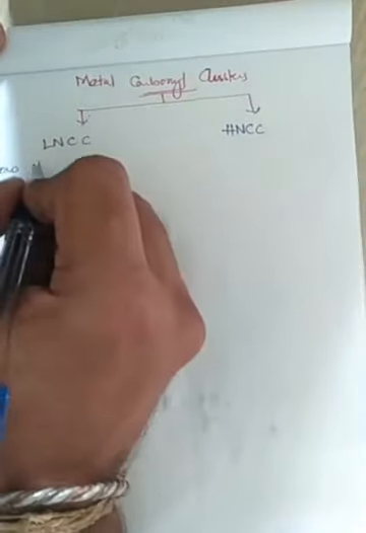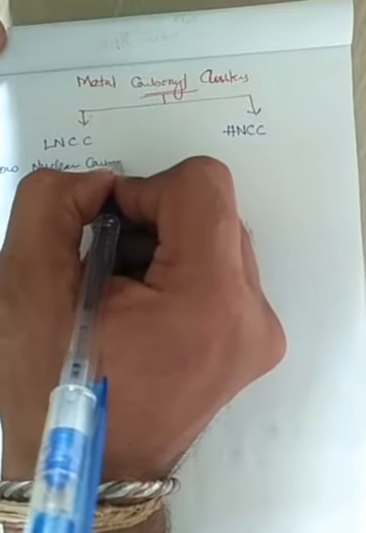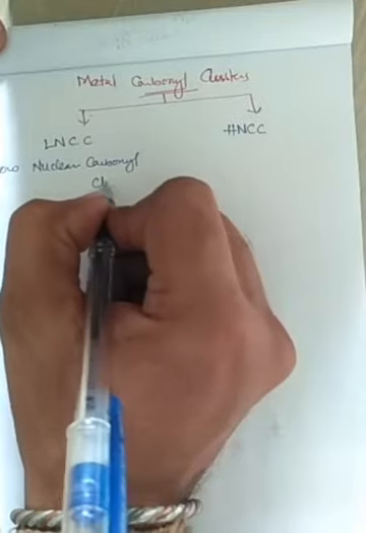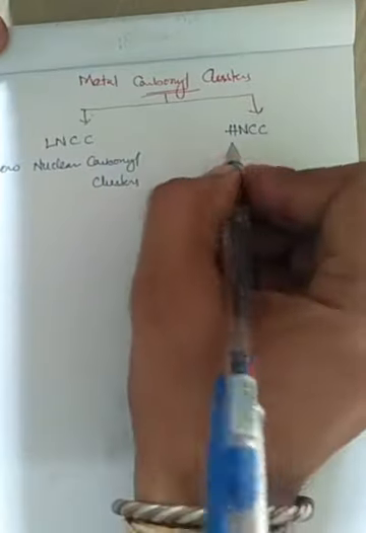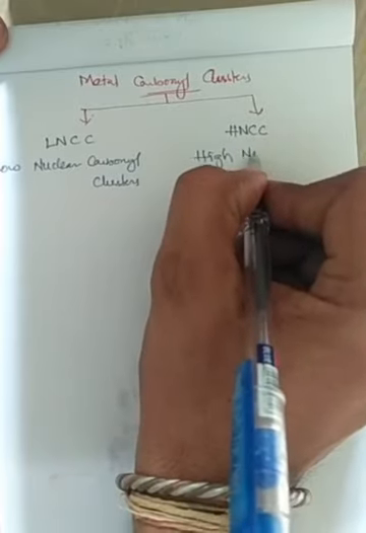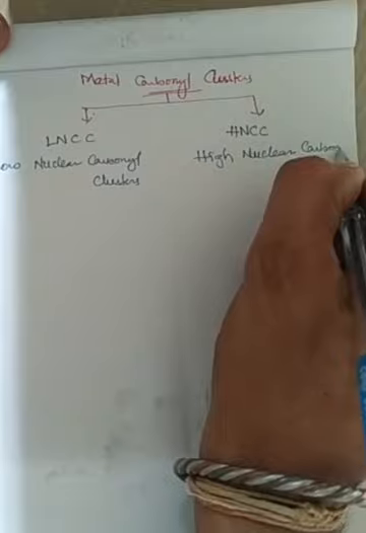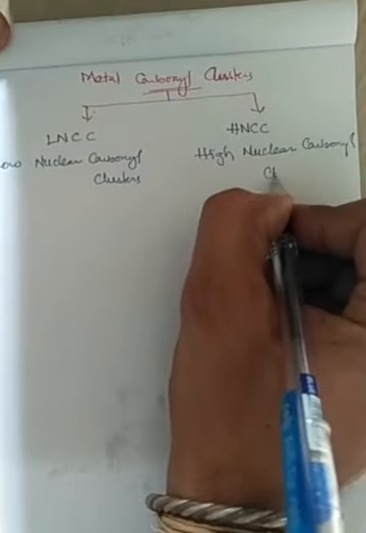Low nuclear carbonyl clusters, and second is high nuclear carbonyl clusters, right?